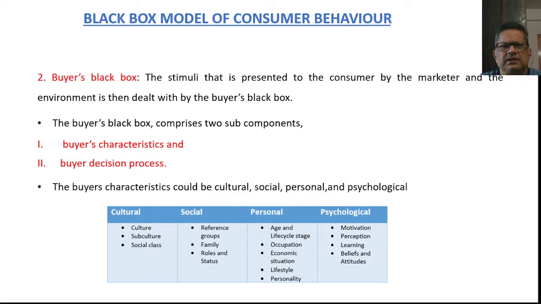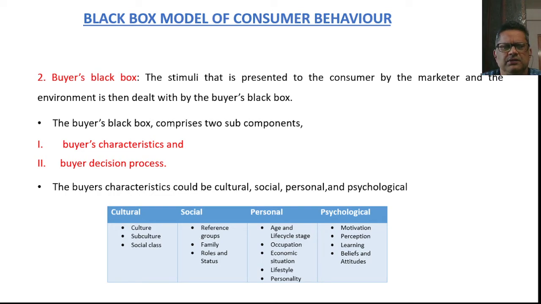It is to be noted that the black box comprises two components: one is the buyer's characteristics and the second is the buying decision process. The buyer characteristics could be the background of a consumer, based on cultural, social, personal and psychological aspects. In the cultural, it's basically the culture from which the consumer comes, or subculture or social class. These all have an impact on the response of a consumer, which I will deal with in subsequent videos.